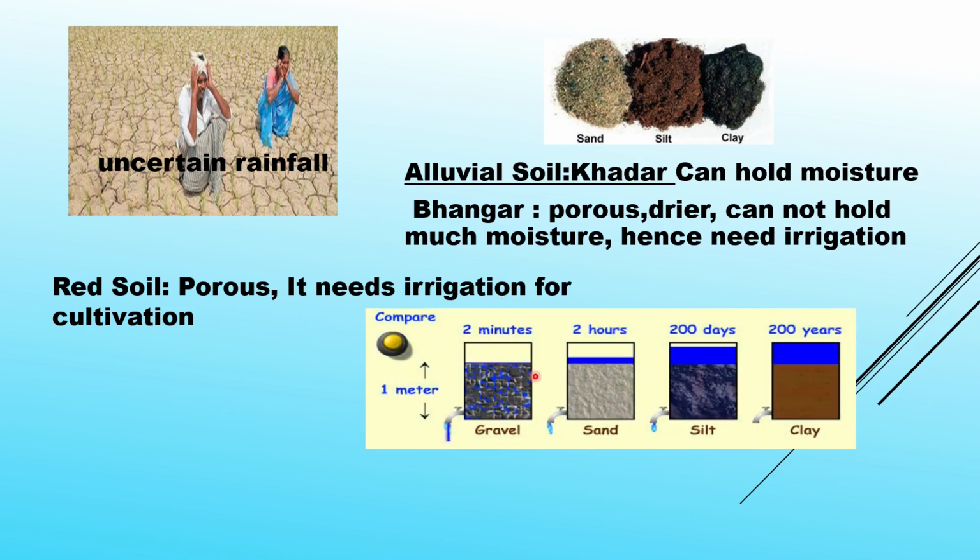If you compare gravels, easily the soil can absorb and the porosity is more, so it cannot hold the moisture into the soil, whereas sand can hold little bit more than gravel, whereas silt is having more capacity and the highest capacity is clay soil.